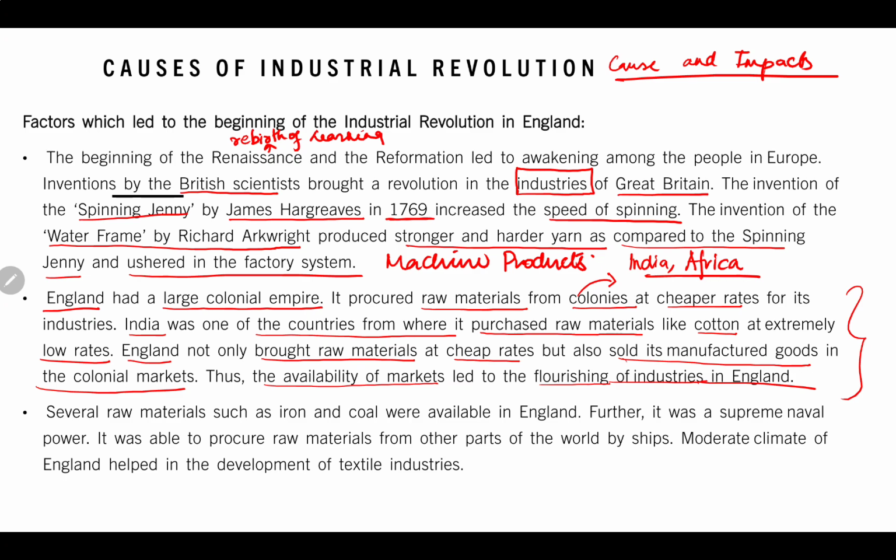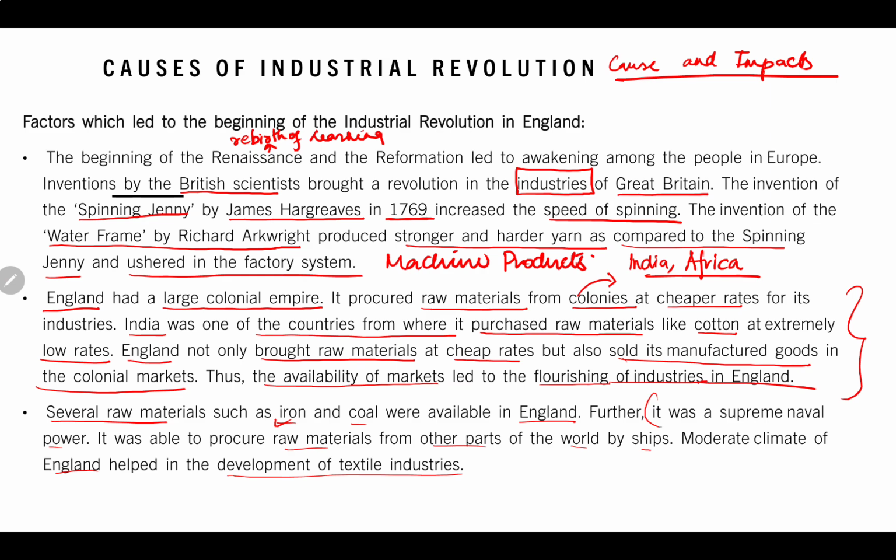And from India they took not just cotton, but they took other products also. Okay, so the finished product was so good that the market in England boomed, because everyone wanted to buy those finished products made by machine. Several raw materials such as iron and coal were available in India. Further, it was a supreme naval power. Again, this means British was supreme in naval power, so it required coal and iron. It was able to procure raw materials from other parts of the world by ship. The moderate climate of England helped in development of textile industries.